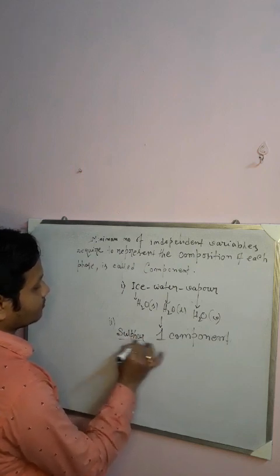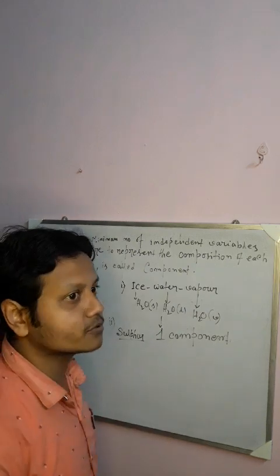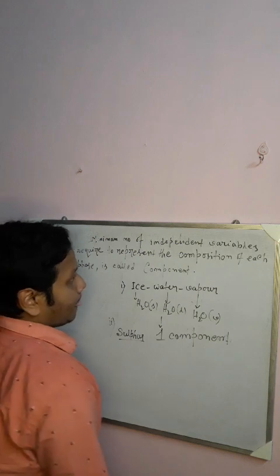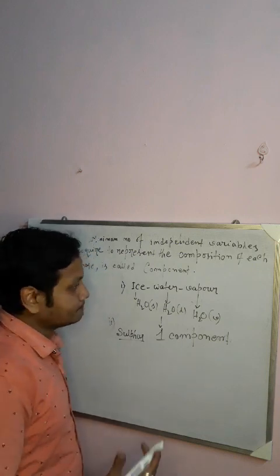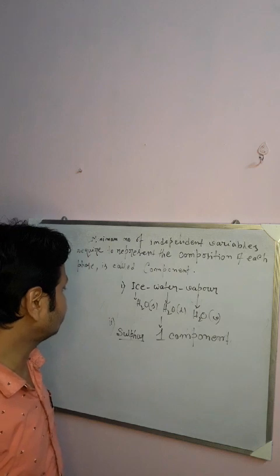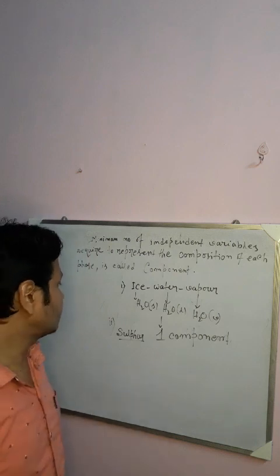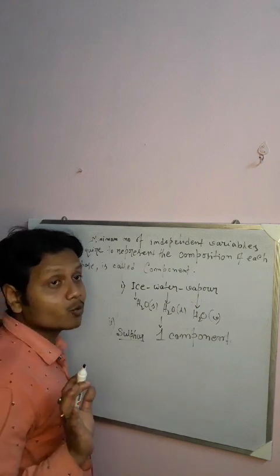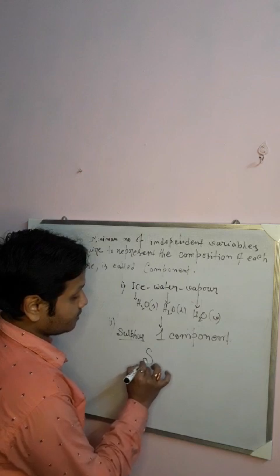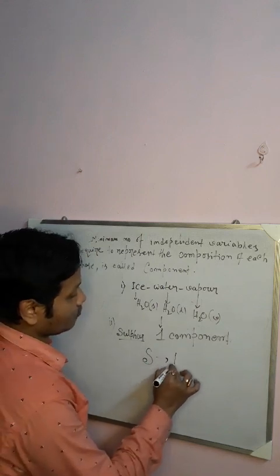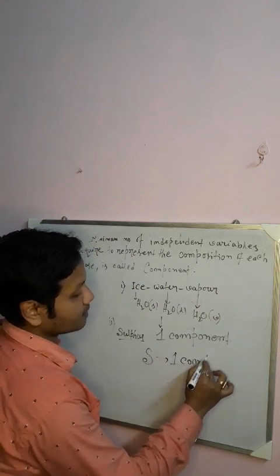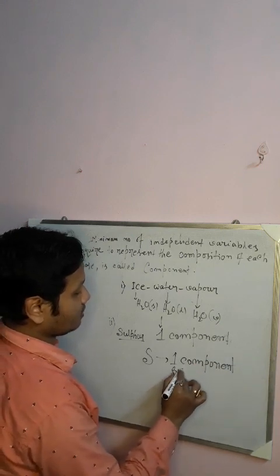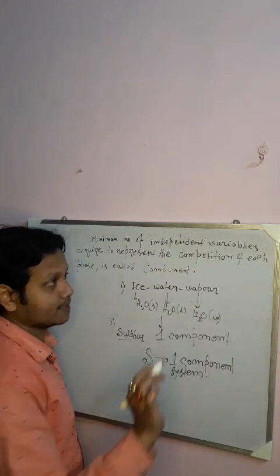If you take the example of sulfur, there are four phases of sulfur: rhombic, monoclinic, liquid, and vapor. But the chemical composition of every phase can be represented by S. So it is also a one component system. Since the chemical composition is one and unique, it is a one component system. So this is what we have about phase and component.